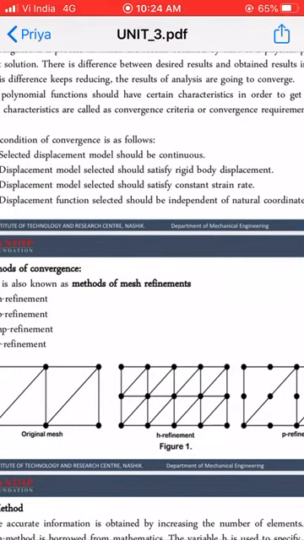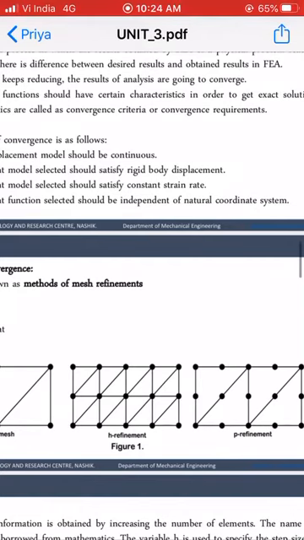Third, it should satisfy the constant strain rate also. And last, it should be independent of the natural coordinate system.